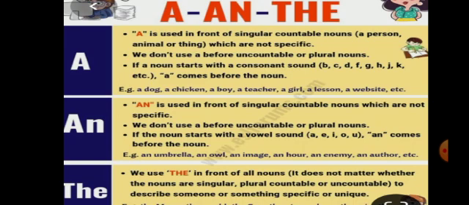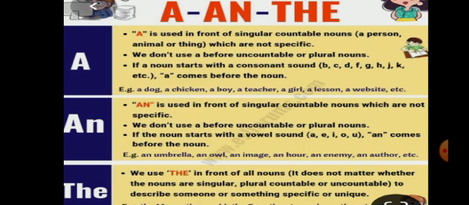An is used in front of singular countable nouns which are not specific. We don't use it before uncountable or plural nouns. If a noun starts with a vowel sound, A, E, I, O, U, an comes before the noun.